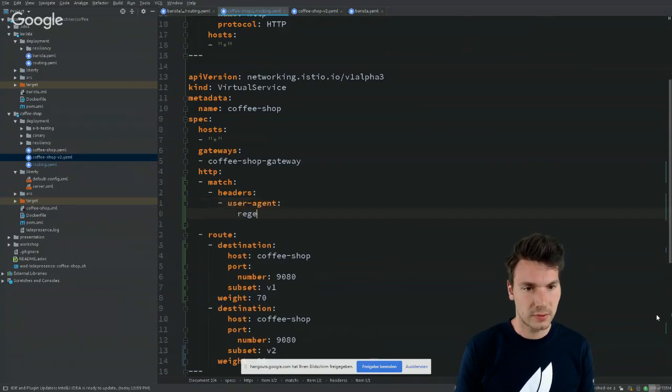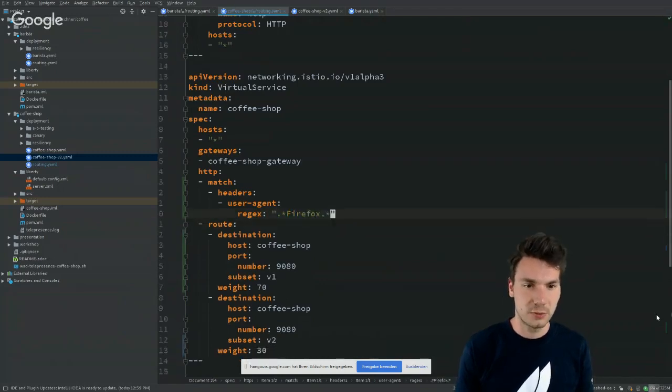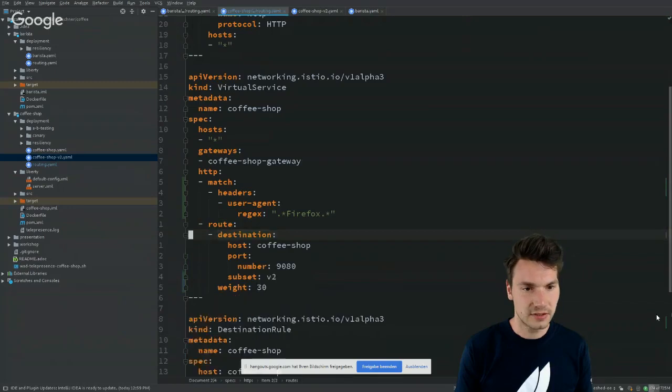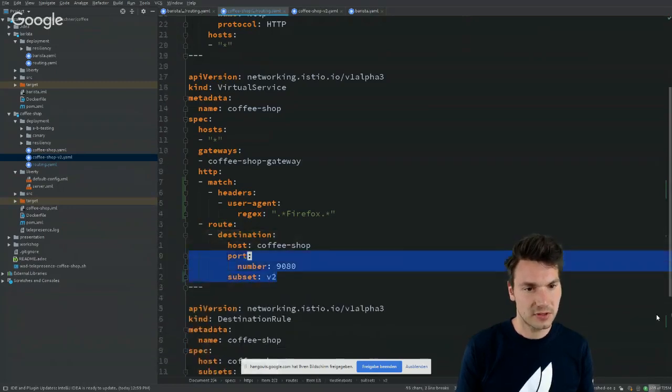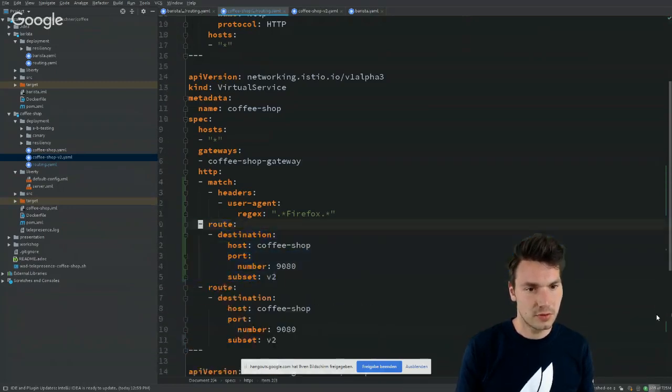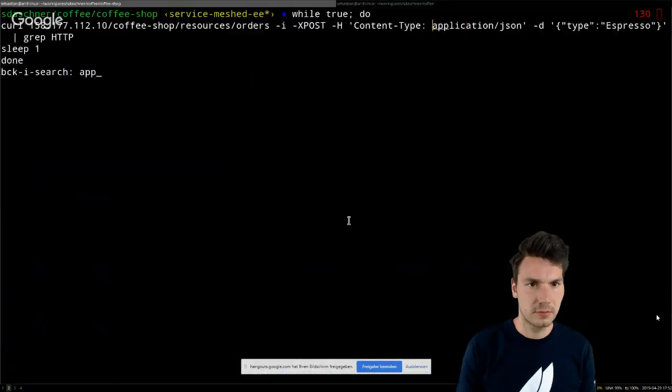That's name, and then having a regex, for example. I think this is the default example to route the Firefox browser to this route v2, and the rest goes to v1. I hope this routing was correct.